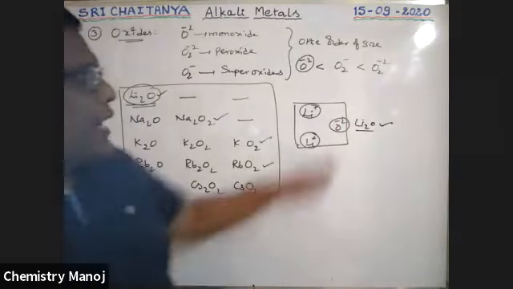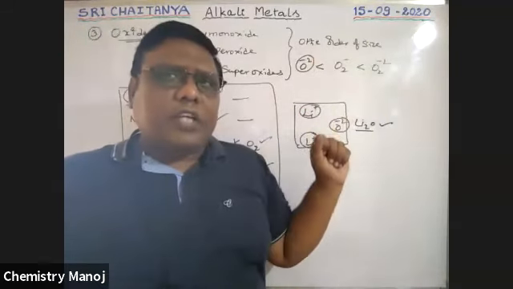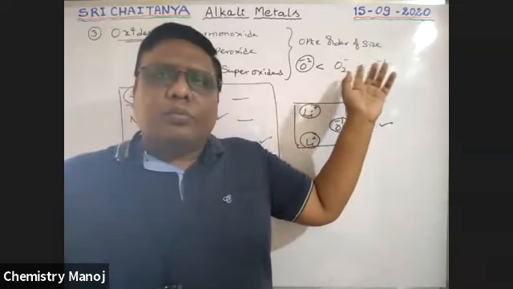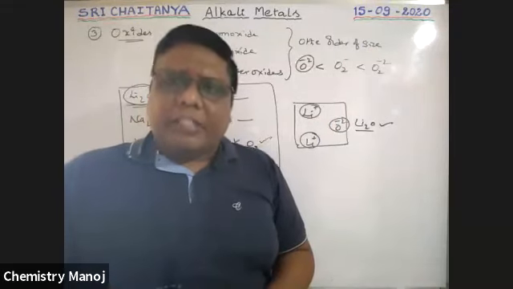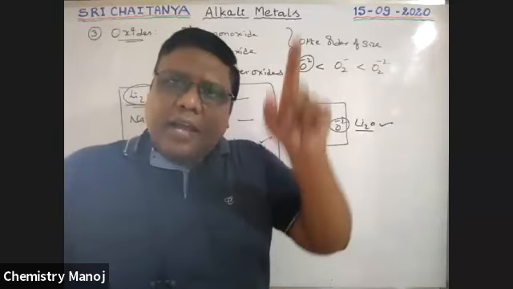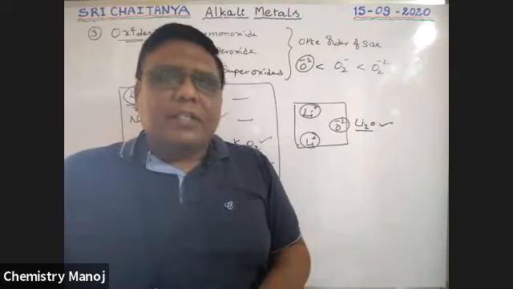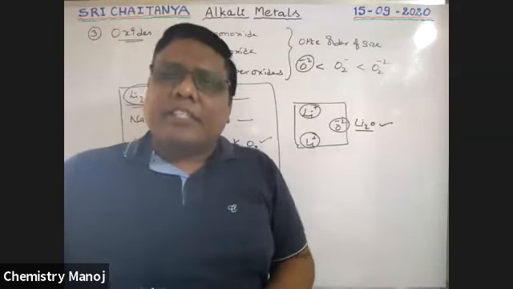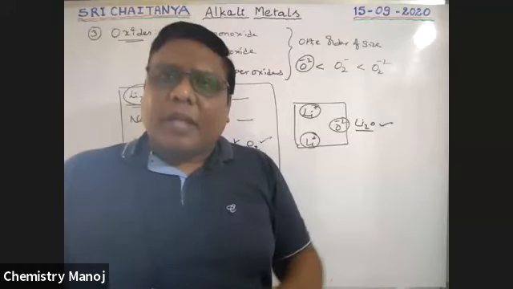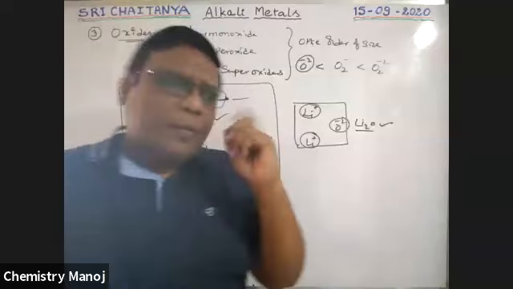But in peroxides, the -2 charge is shared by two oxygen atoms. As the size of the atom increases, polarizing power decreases. So automatically, peroxide and superoxide formation increases, because those ions are bigger ions.